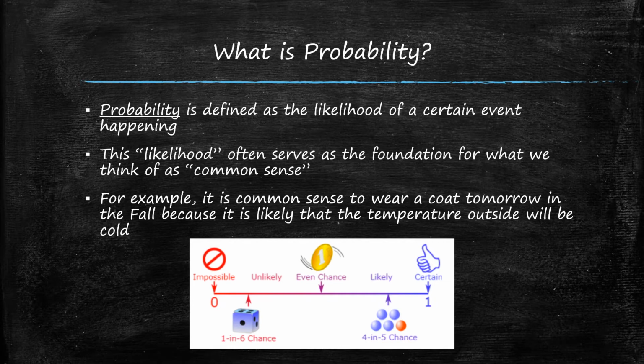What is probability? Probability is defined as the likelihood of a certain event happening. This likelihood often serves as the foundation for what we think of as common sense. For example, it is common sense to wear a coat tomorrow in the fall because it is likely that the temperature outside will be cold.